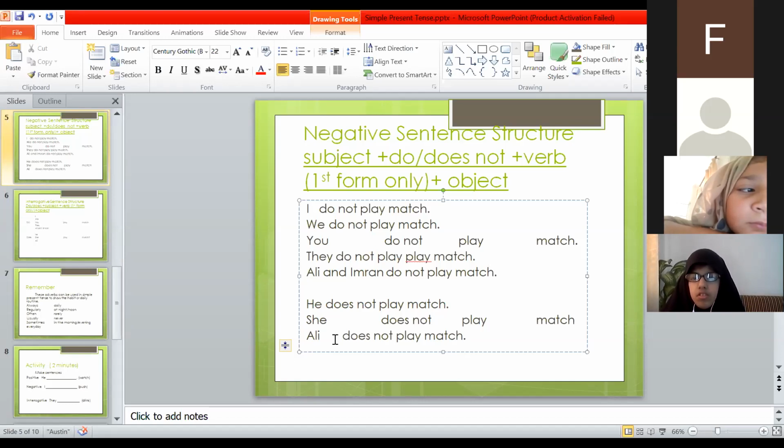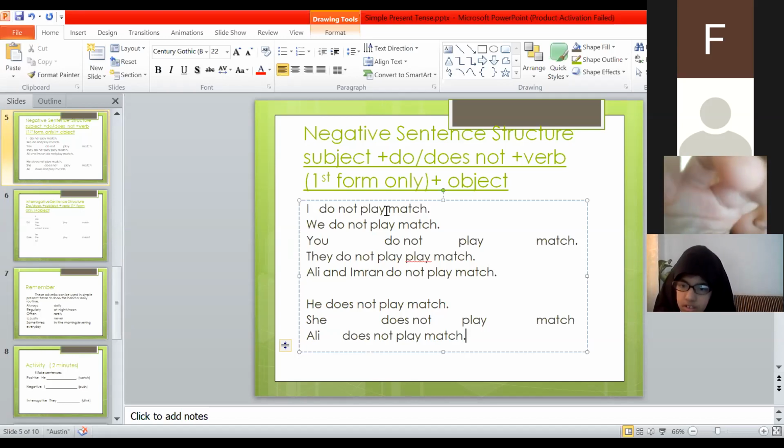So this is the way you have to do it. Like you can see after do not and does not, you can see the first form of the verb but without s or es with it. You cannot find anywhere with the first form of the verb s or es. Okay, so this is the way you have to do it.